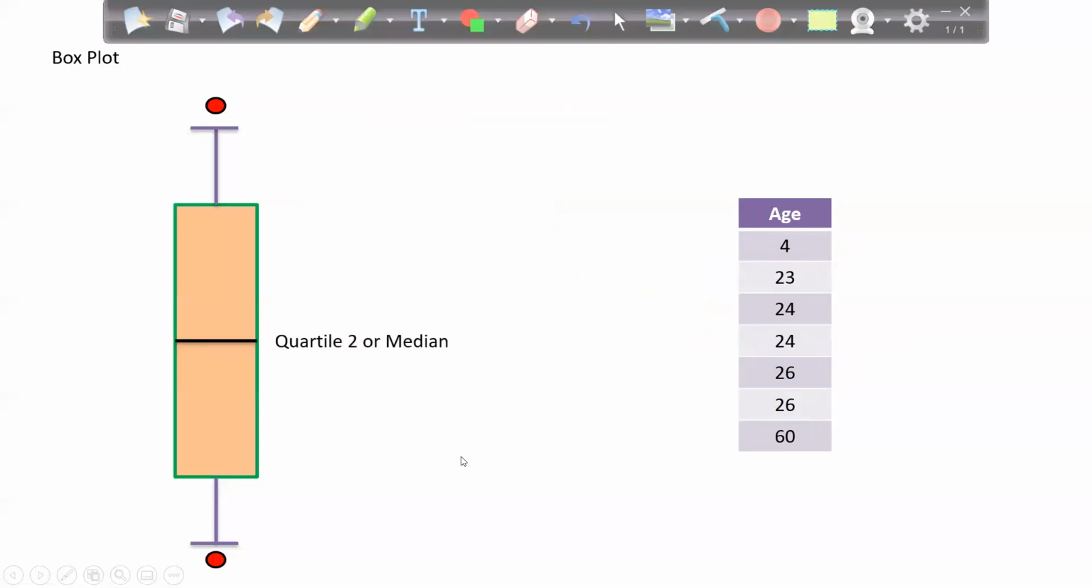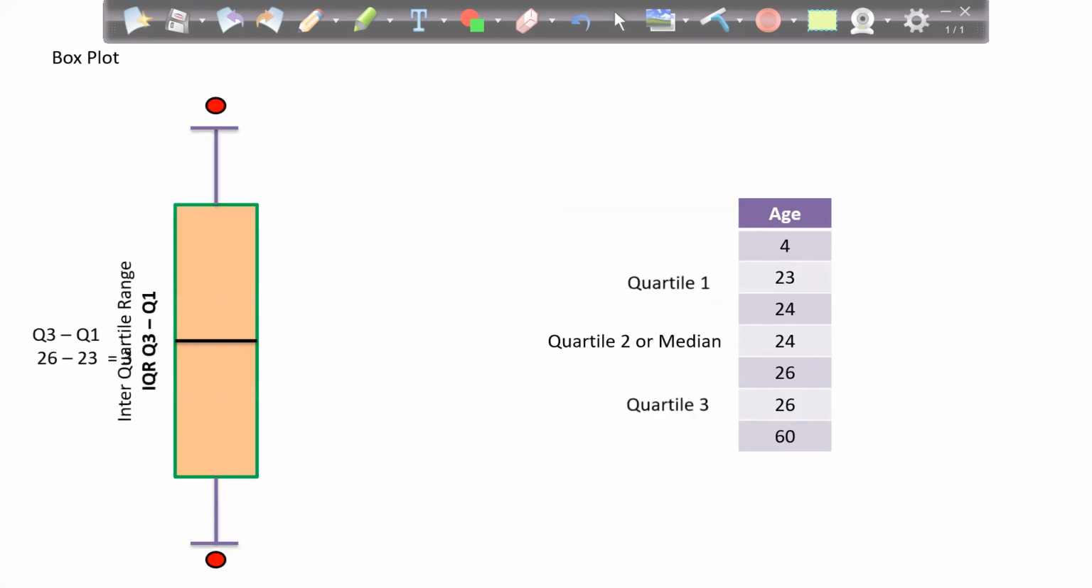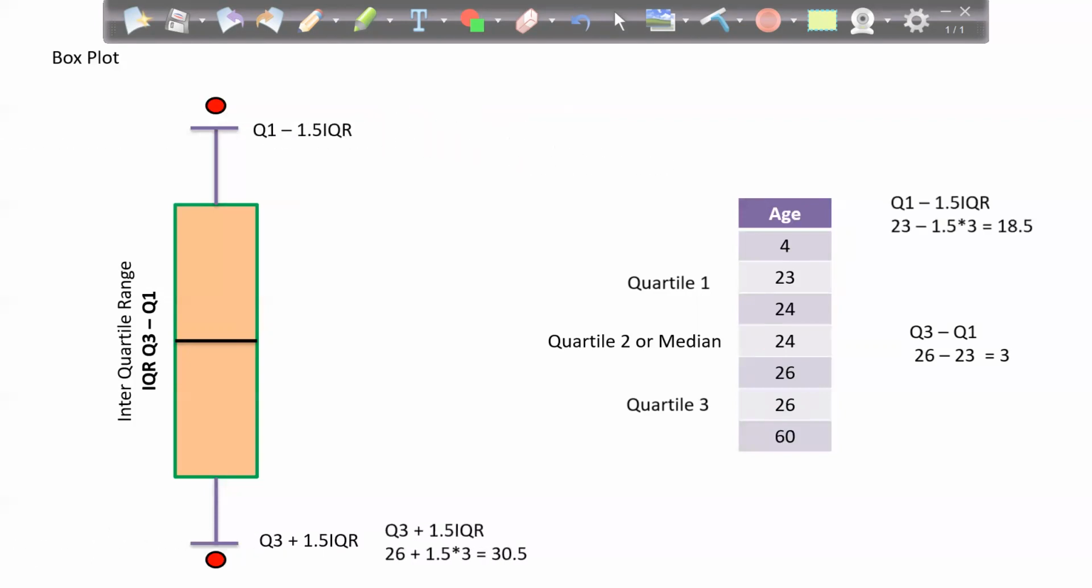You can see that the calculation is already coming in. This is my median, this is my quartile 1, this is my quartile 3, and this is my interquartile range. Then we already know the formula for the outliers: Q1 minus 1.5 IQR and Q3 plus 1.5 IQR. Any value less than 18.5 is an outlier. Any value greater than 30.5 is an outlier. So 4 and 60 are my outliers.